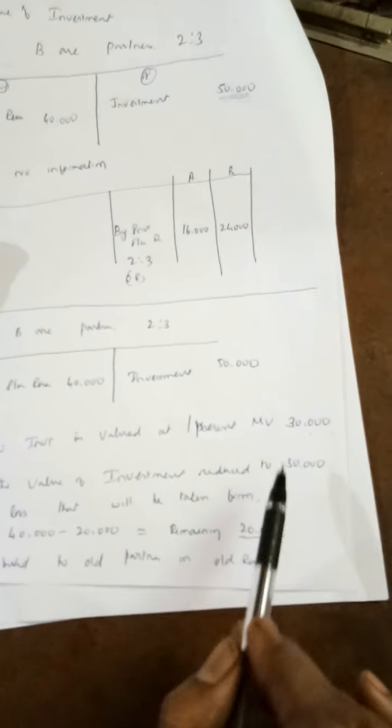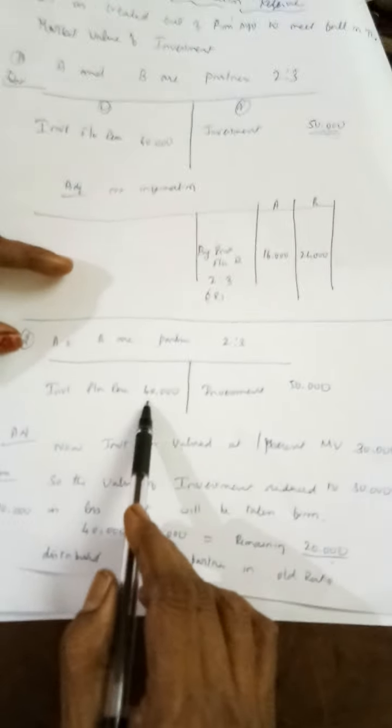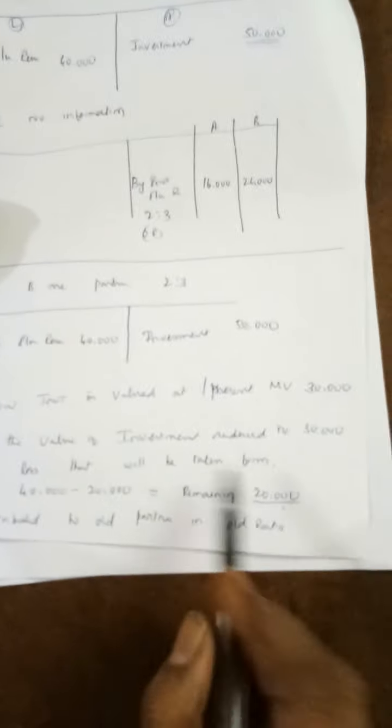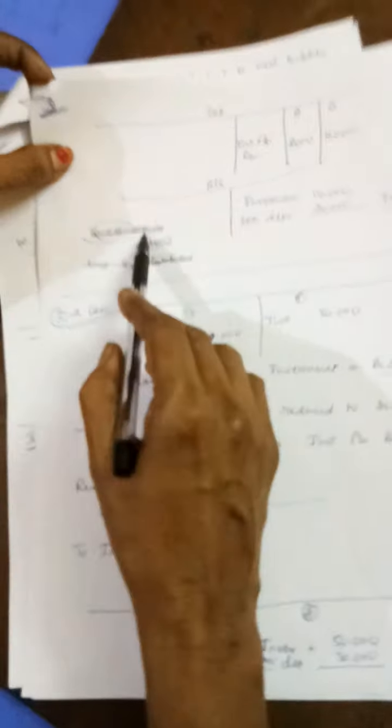What will you do? This 20,000 should be taken away from the reserve. So 40,000 minus 20,000, the remaining 20,000 will be distributed to the old partners in the old ratio. Investment fluctuation reserve in the capital accounts, 20,000 if you distribute, 8,000 and 12,000. Then in the balance sheet, the investment is 50,000 and depreciation is 20,000, so 50 minus 20, 30,000.